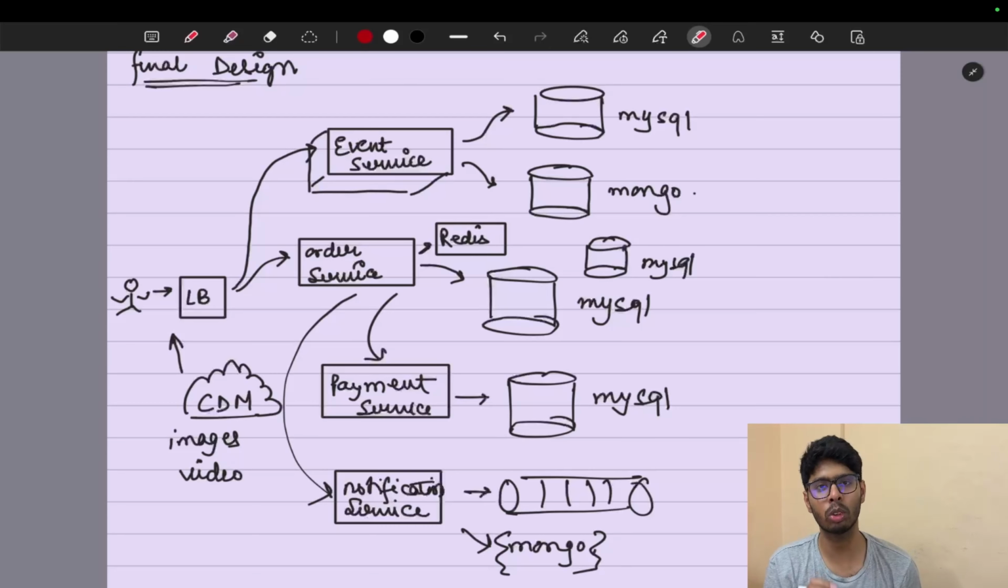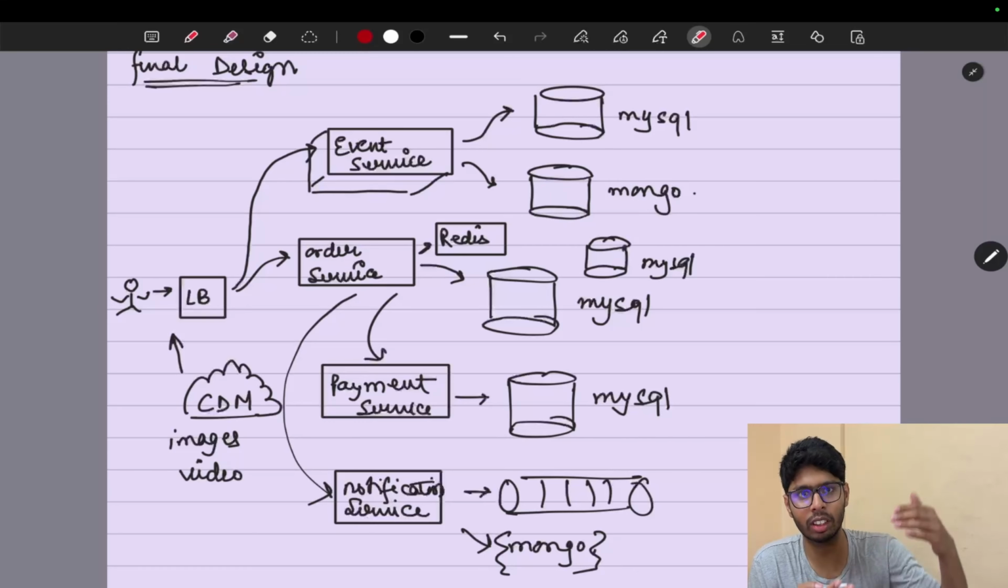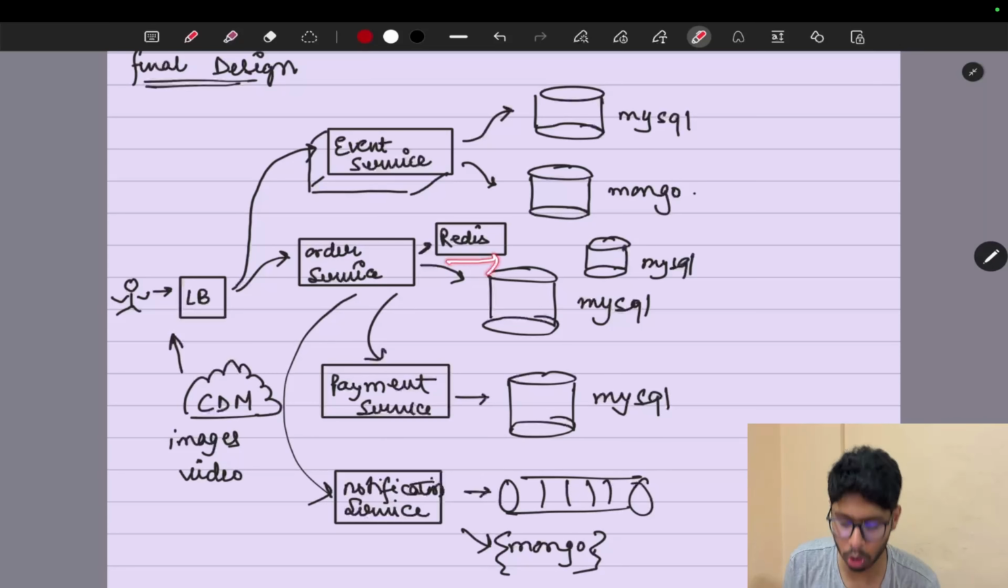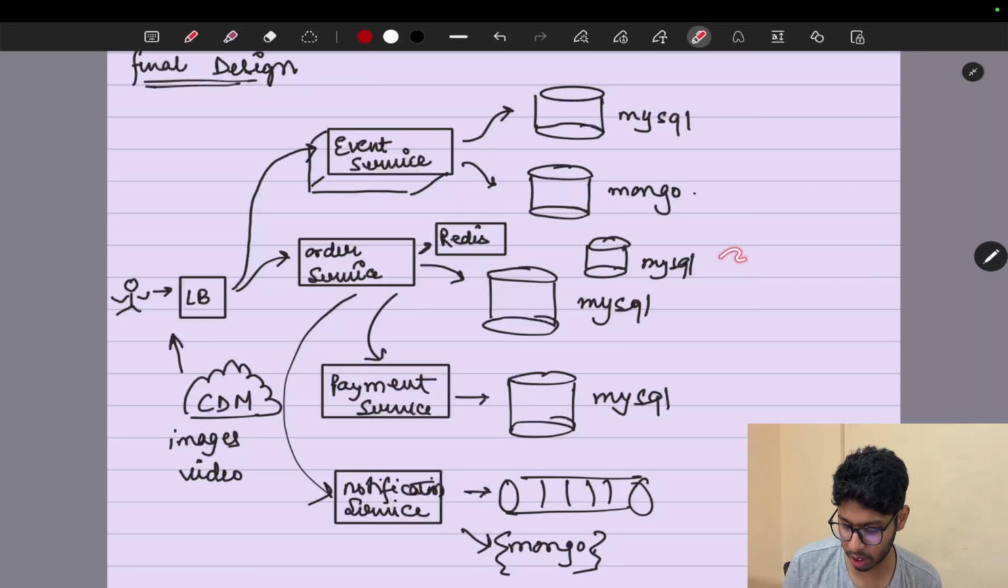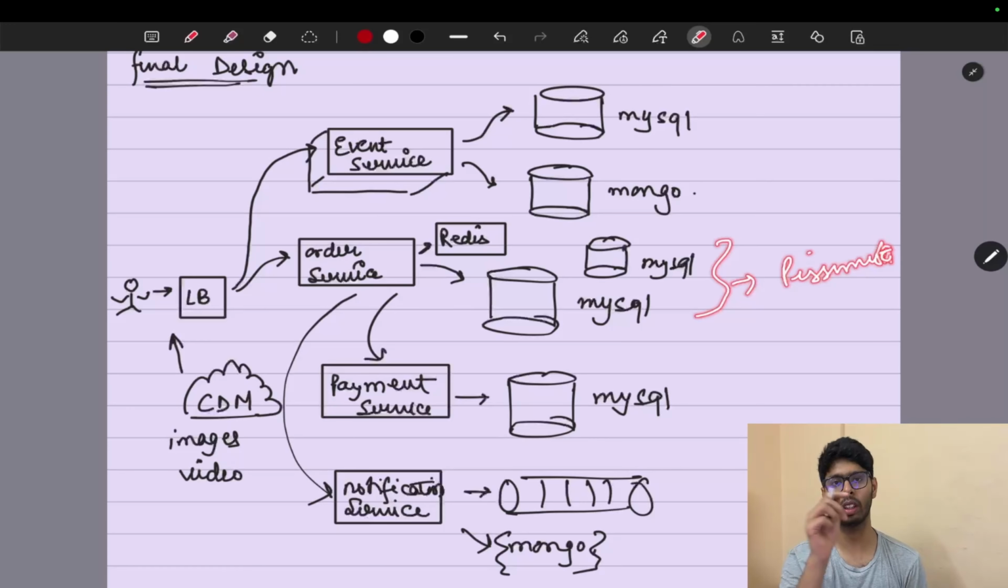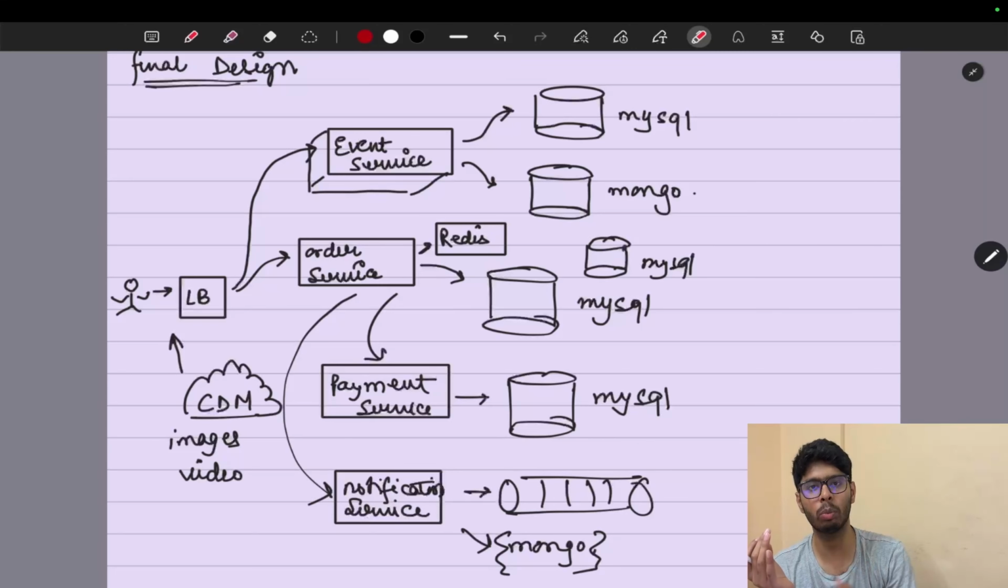Our request will come to the order service, and from the order service it will go to our database saying that I want to book the particular ticket. The request will look something like this: theater ID, screen ID, seat ID, and the user ID on which the action is going to be performed. After that, in MySQL, we are going to perform a pessimistic lock and lock that particular row, so no other action can be performed. The status is going to be locked in that scenario.